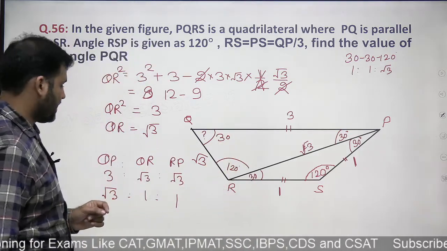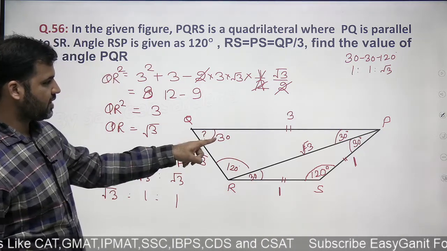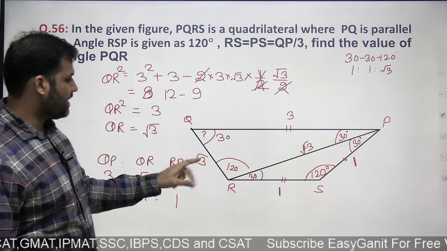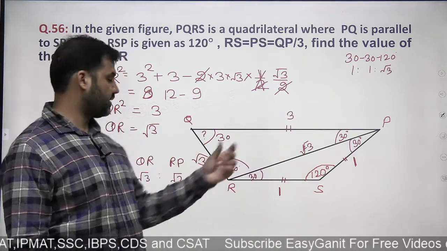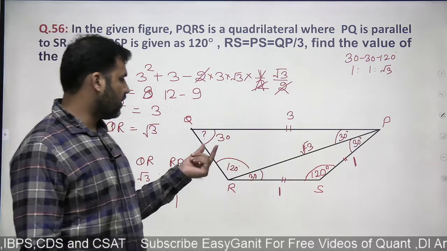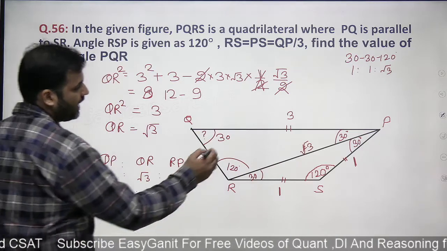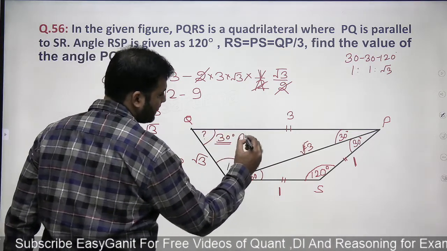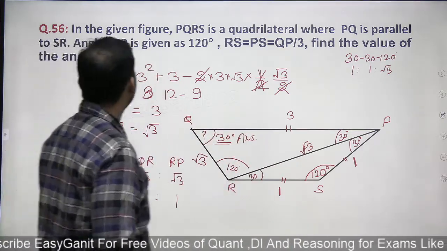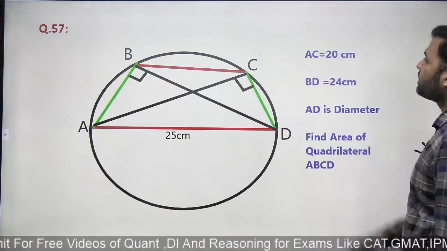Okay. So therefore, what we are supposed to find out is angle PQR. Angle PQR will be equal to 30. Right? The side ratio is 1:1:√3. Right? As you can see that here. 1:1:√3. So angle will also be 30, 30, and 120. So this angle would be equal to 30 degree, and that's correct. This is what we are supposed to find. Based on sine and cosine, very important. Moving on to the next question.